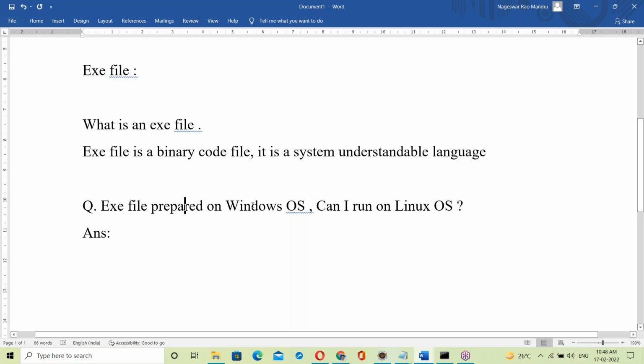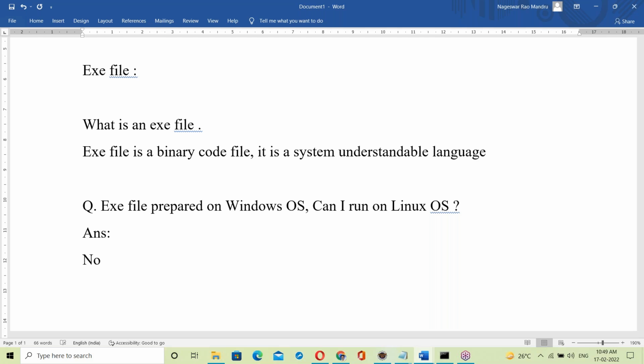An exe file prepared on Windows OS, can I run it on Linux OS? The answer is no, you can't run it. What's the reason for this? The reason is that an exe file is OS dependent.